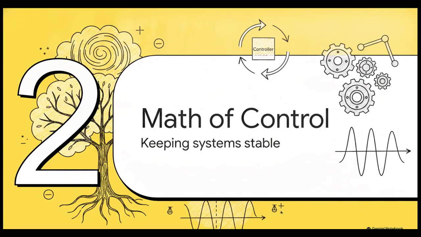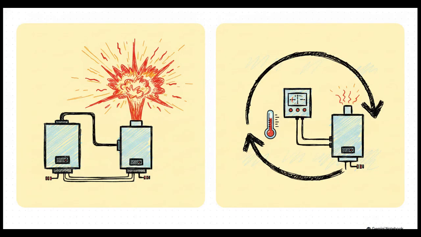That brings us to Section 2, the mathematics of control, keeping engineered systems stable. Basically, how do we keep the things we build from falling apart? At the very foundation of how we control things, we have two distinct approaches. On one hand, we have open-loop control. This is a system running completely blind on a strict schedule. The control action literally doesn't care about the output. Think of an old-school boiler, just turning on for an hour, regardless of how insanely hot the house gets.